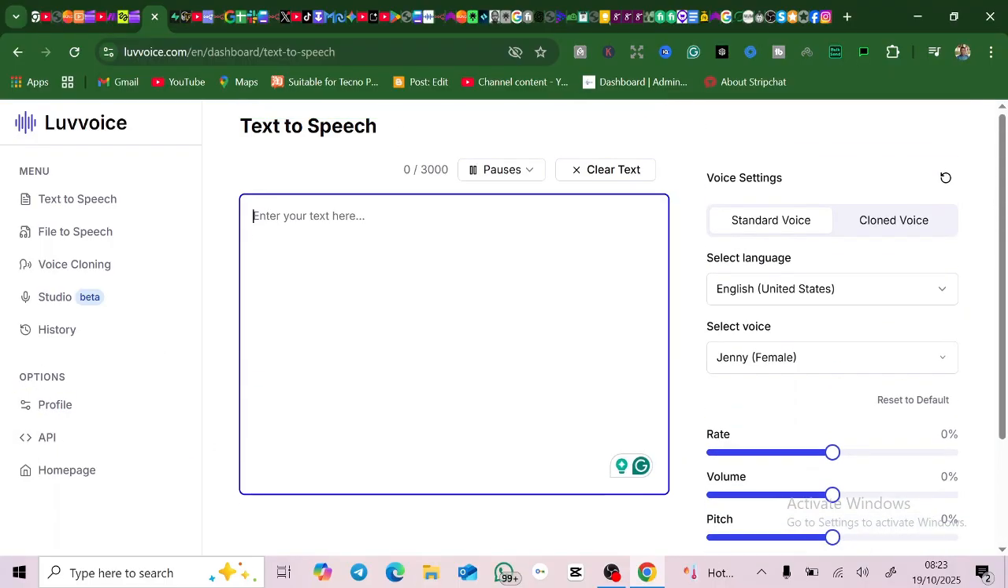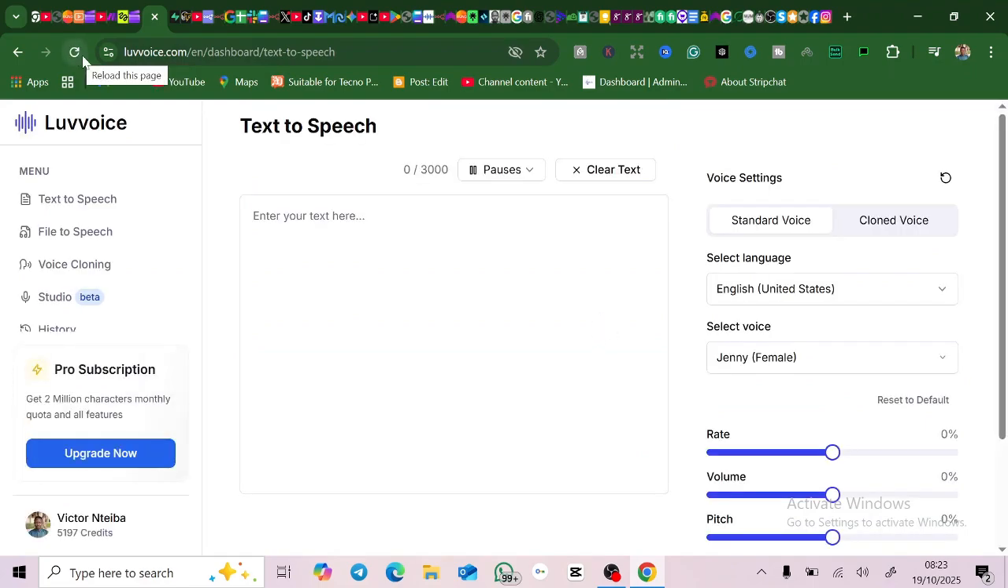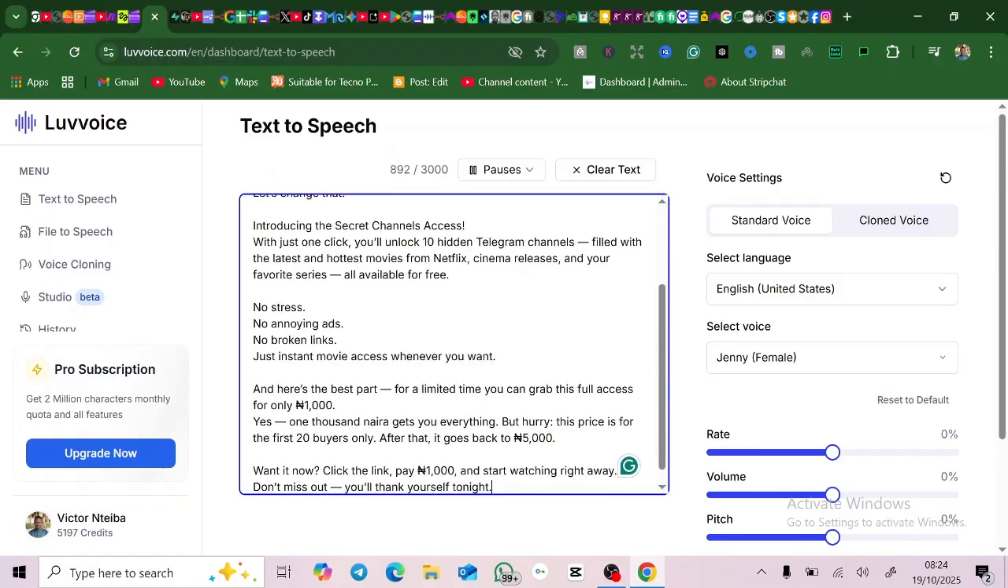So what you're going to do is, when you come to this platform, let me reload it, lovevoice.com. You see, I have 5,197 credits, so you're going to get more. Now what you're going to do is paste the text that you've copied, paste it exactly here.